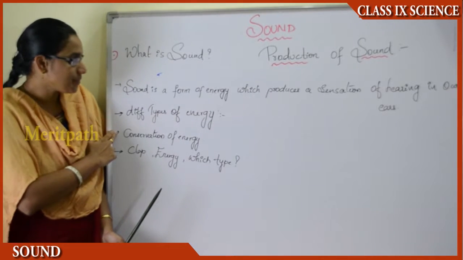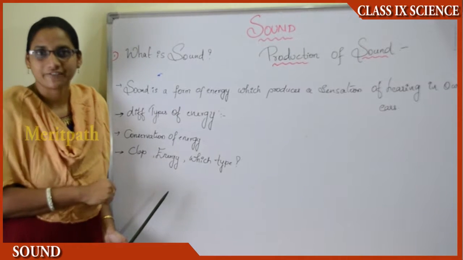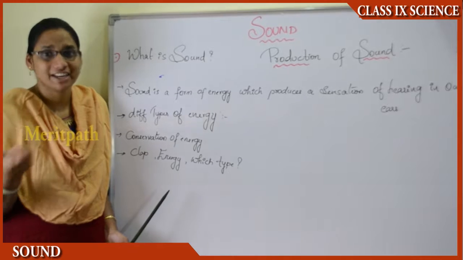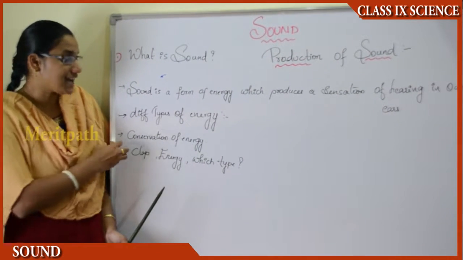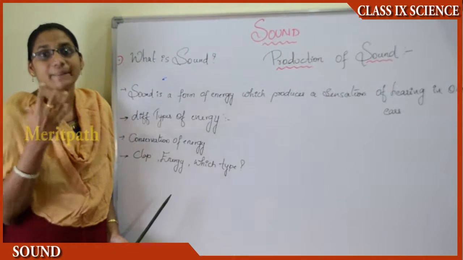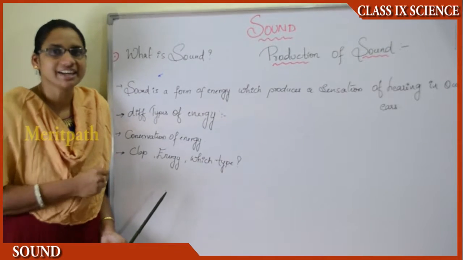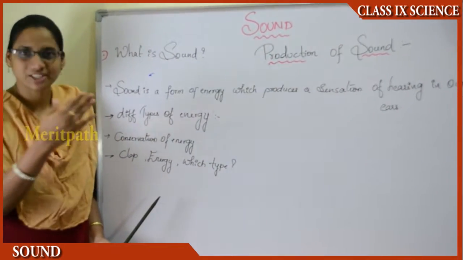And at the same time, we will be seeing the different types of energy. We have already seen the different types of energy, such as mechanical energy, chemical energy, heat energy, solar energy, natural resource, the sun. And also we have seen the conservation of energy, that is the principle of conservation of energy. Energy is neither created nor destroyed. It is just transformed from one place to another place.